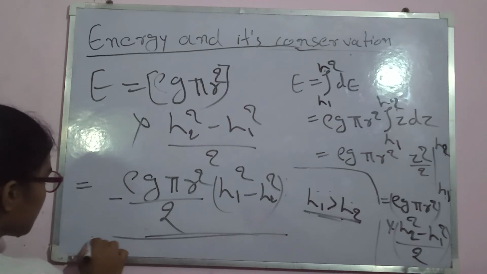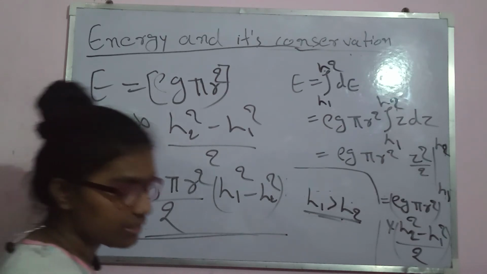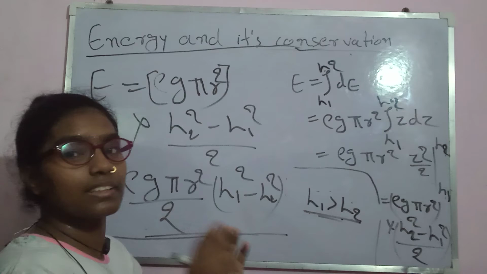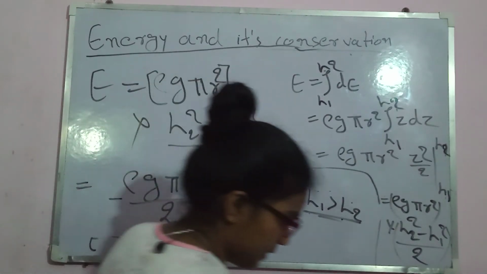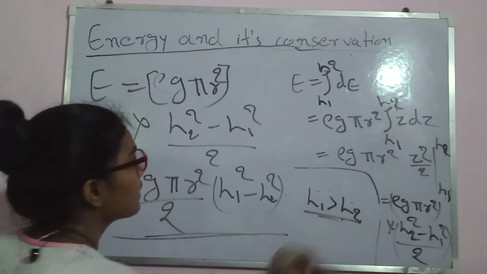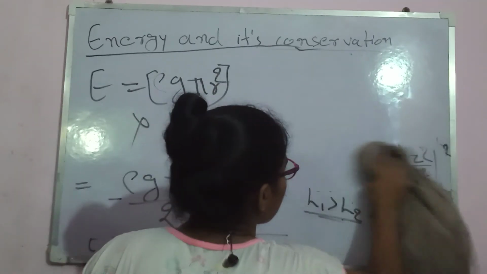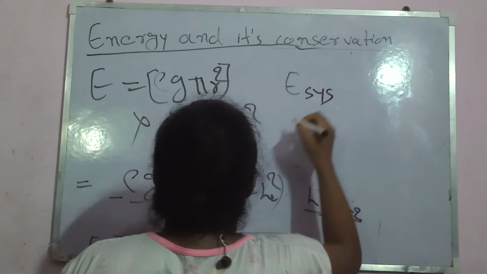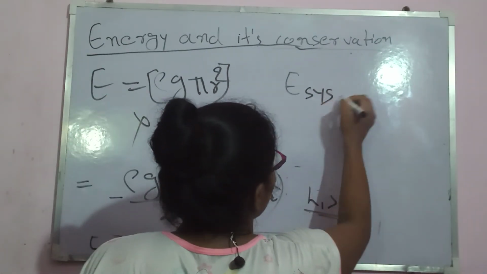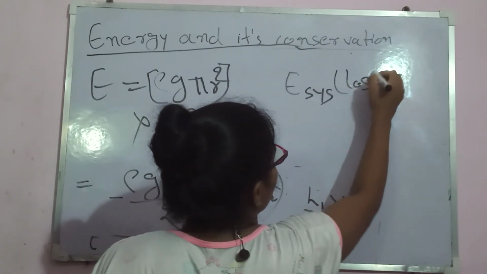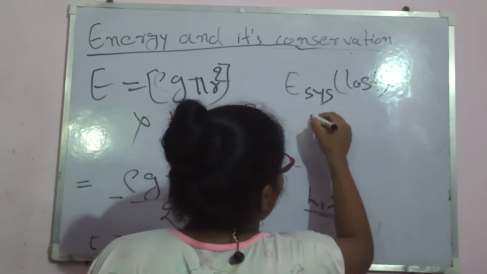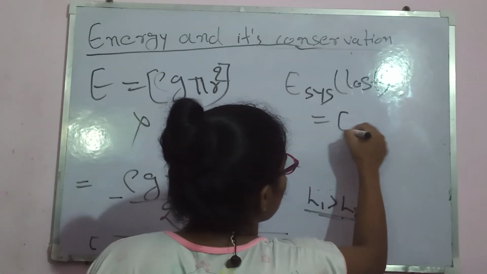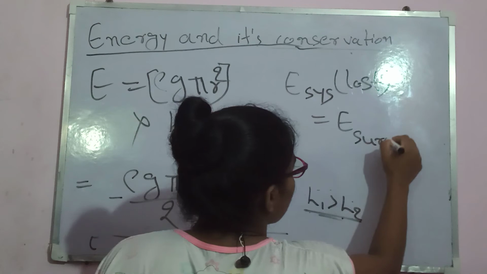A minus sign shows that our system has lost energy, and that much energy has been gained by our surroundings. This is the energy lost by our system, and so this much energy must be gained by our surroundings.